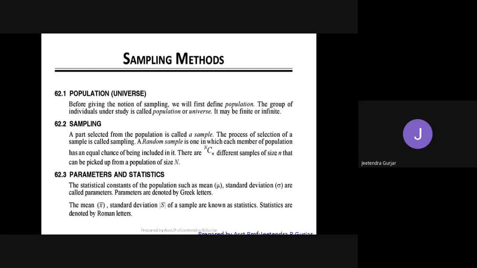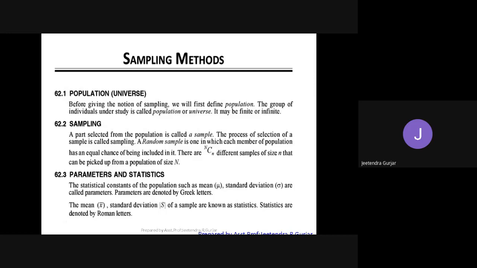Very easily, if you choose randomly, then each has a chance of being included, which is known as random sampling. And there are N^n different samples of size n that can be picked up from a population of size N. So please remember, this is all about sampling.